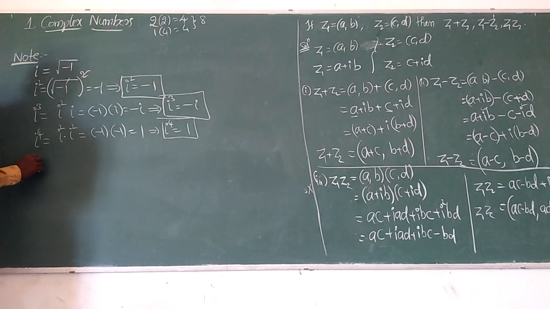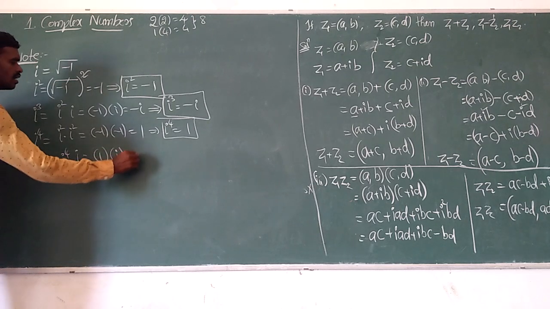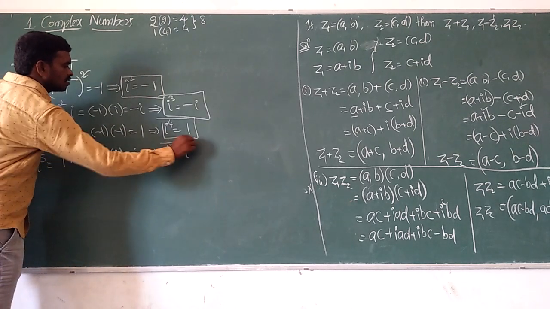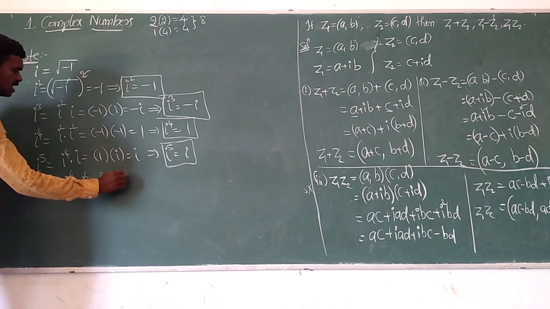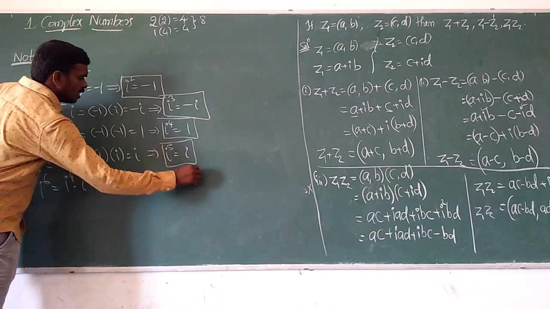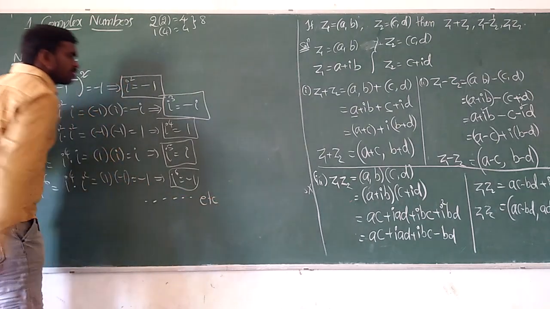Okay? i power 5 value: i power 4 into i. What is i power 4 value? 1. 1 into i, so finally i power 5 equals i. You can simplify whatever you want. So finally i power 4 into i square equals 1 into minus 1, which is equal to minus 1. So i power 6 is equal to minus 1. Like that we can find the others.